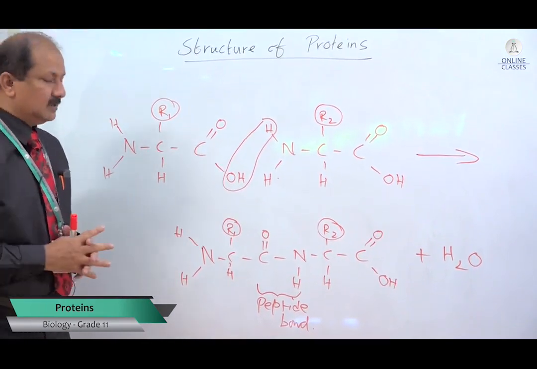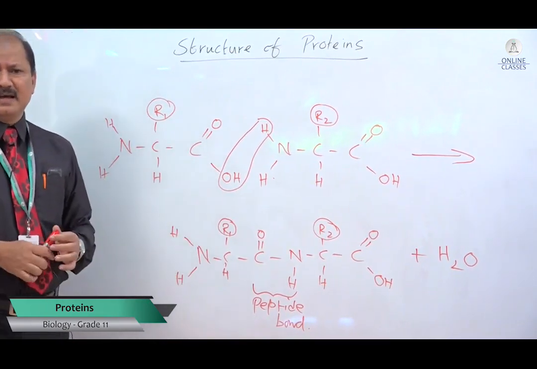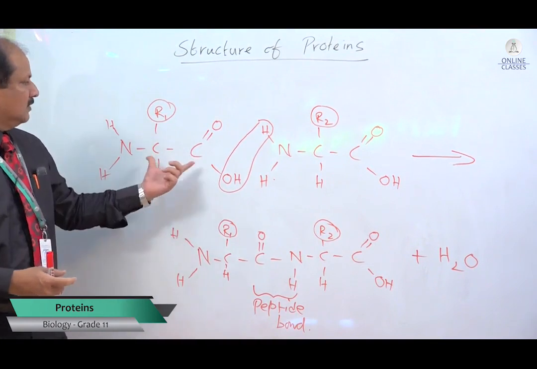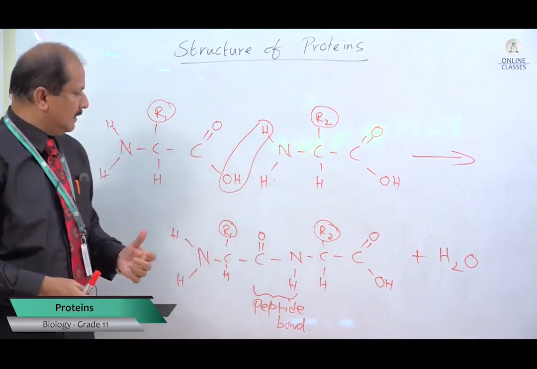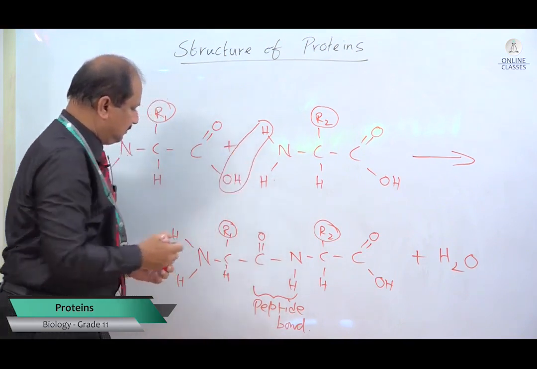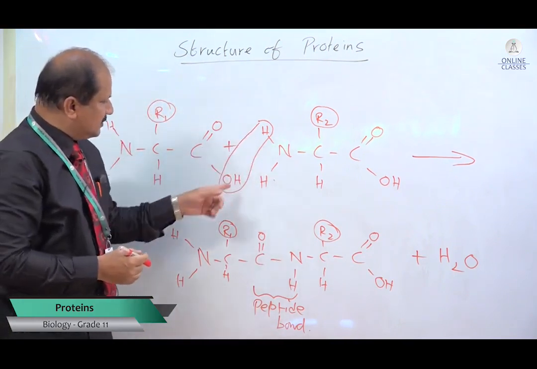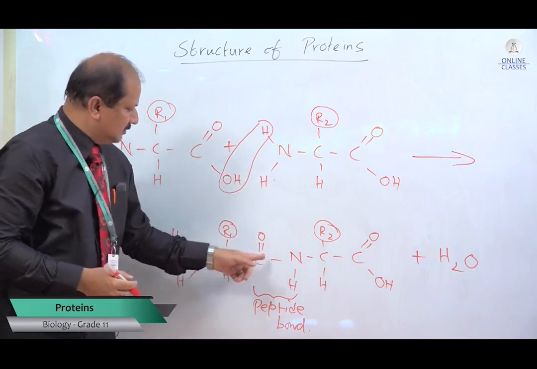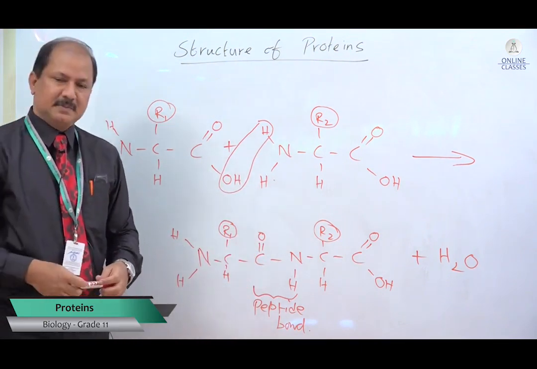If they ask you about how to make a condensation, usually they ask under 3 mark questions. You do this. Put the 2 amino acids here, put the arrow, and let me put a plus here. Then react these two and remove the water molecule. Then draw a line. That's a peptide bond and link them.